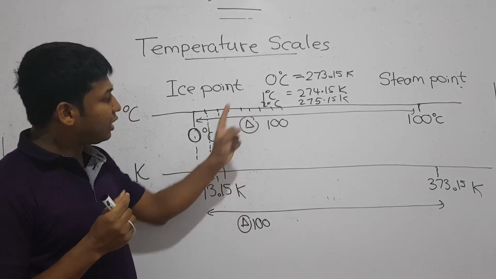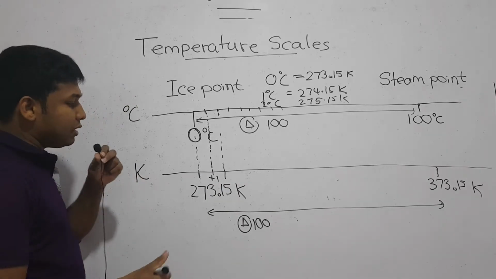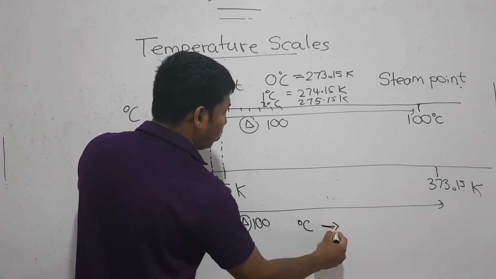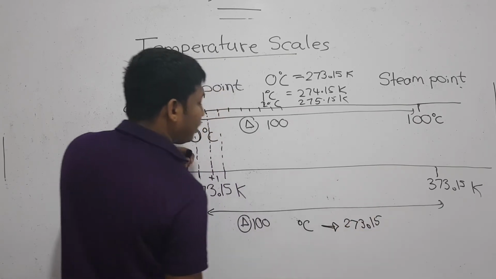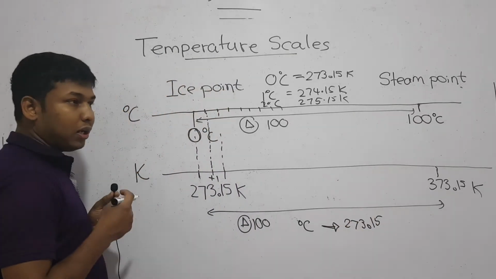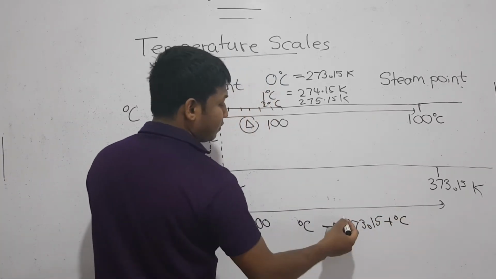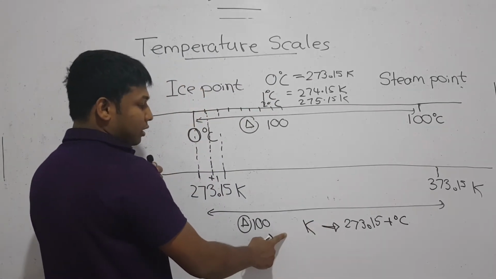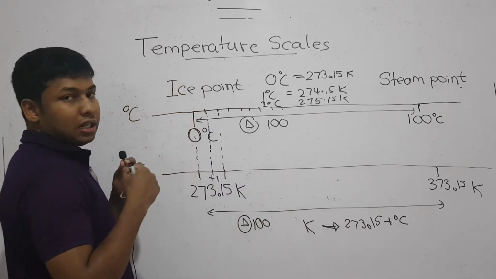Therefore, when you are converting Celsius values to Kelvin values, you have to add 273.15. So Kelvin value is equal to 273.15 plus Celsius value.